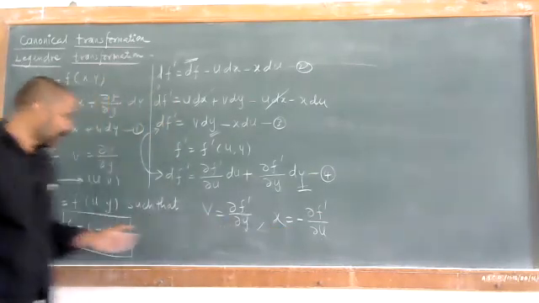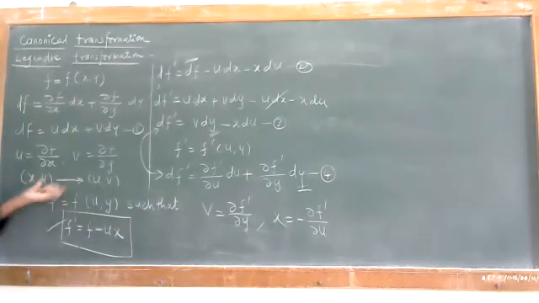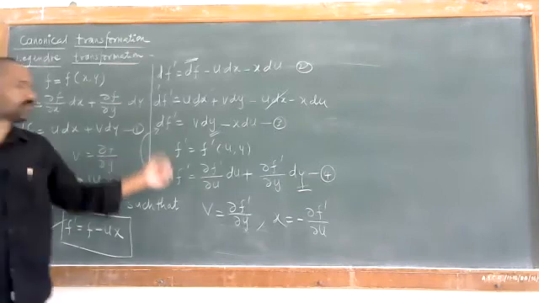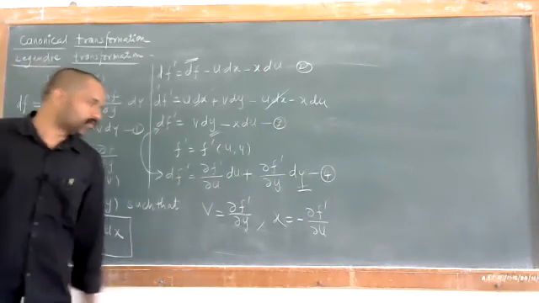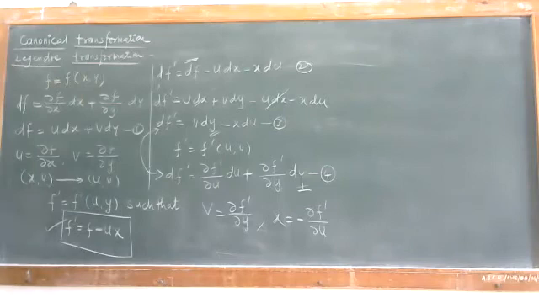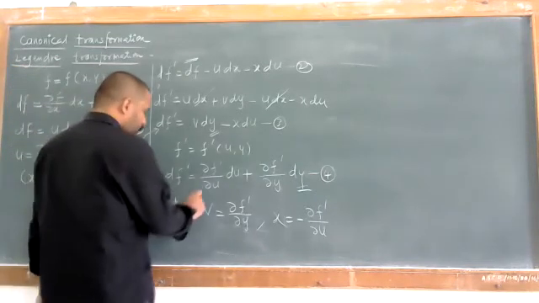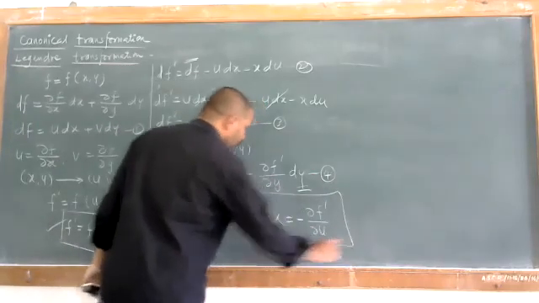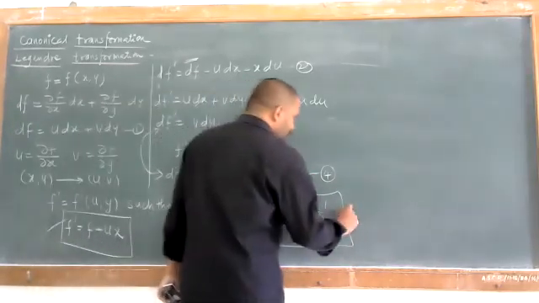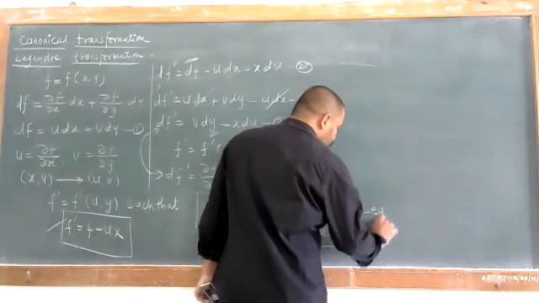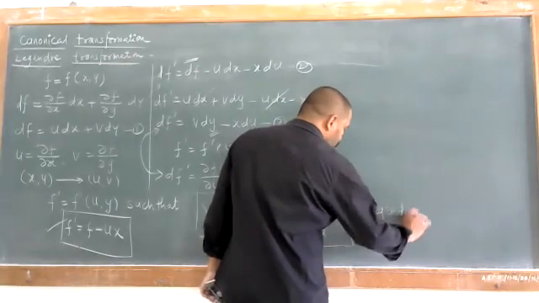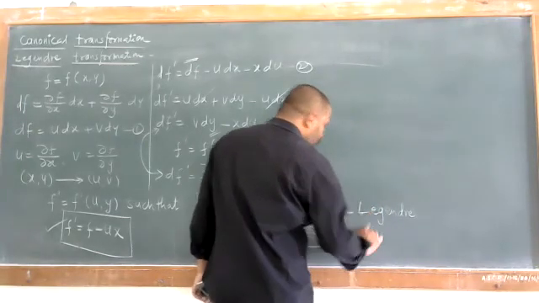Everyone can now see how the basis has been changed and in what manner the set has been changed. So by just comparing this, we'll get these two values. v is equal to partial f dash by partial y, and x is equal to minus partial f dash by partial u. And this transformation equation, the values of x and v that we have calculated, this is known as the Legendre transformation equation.